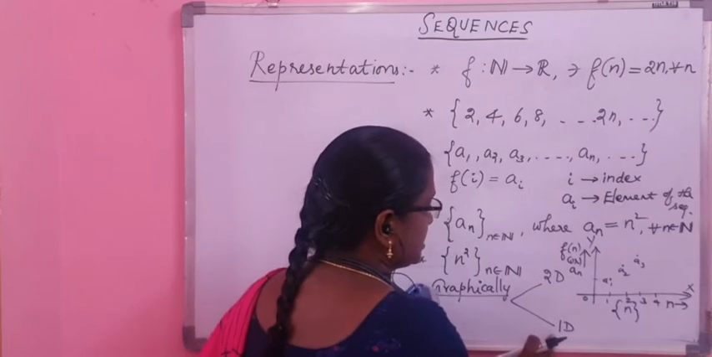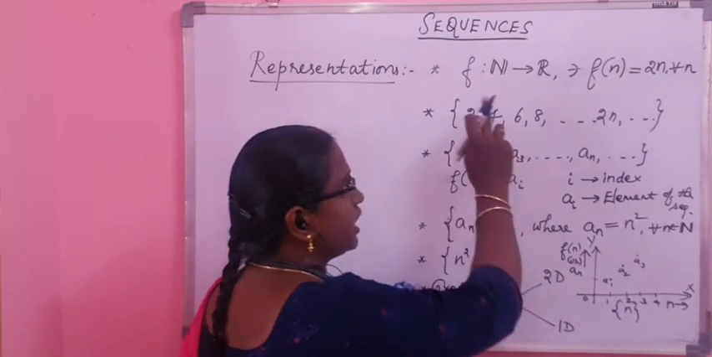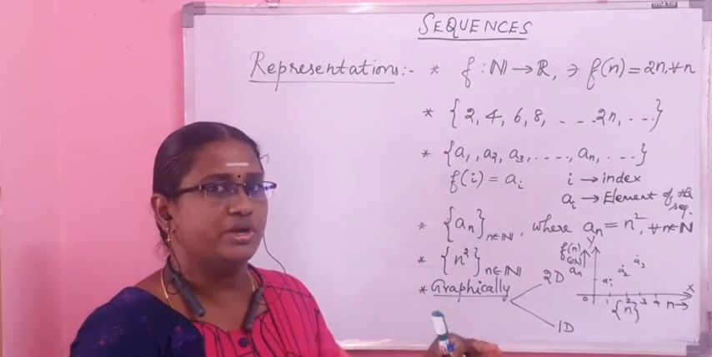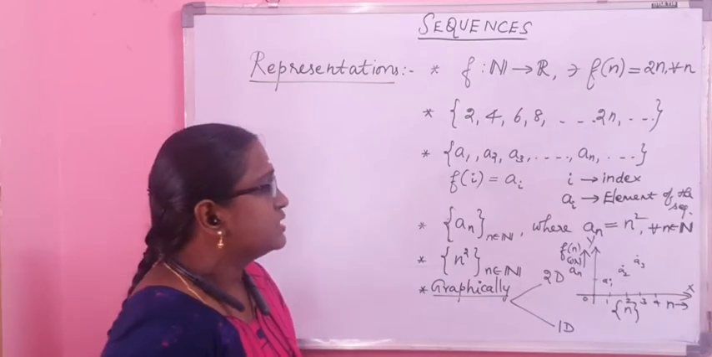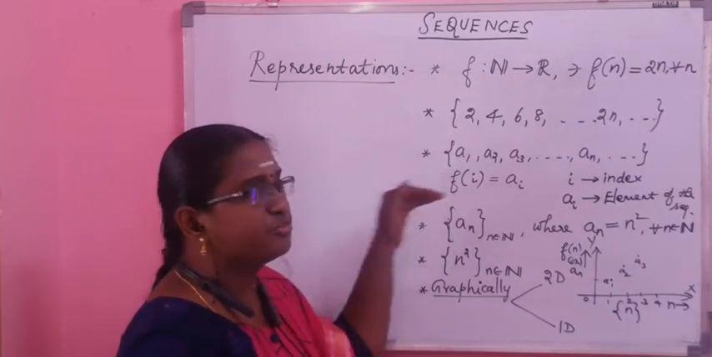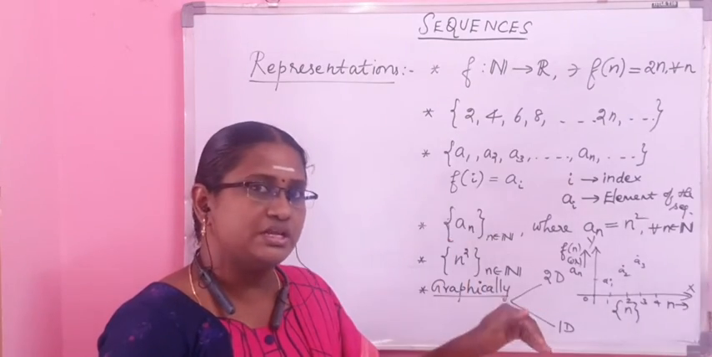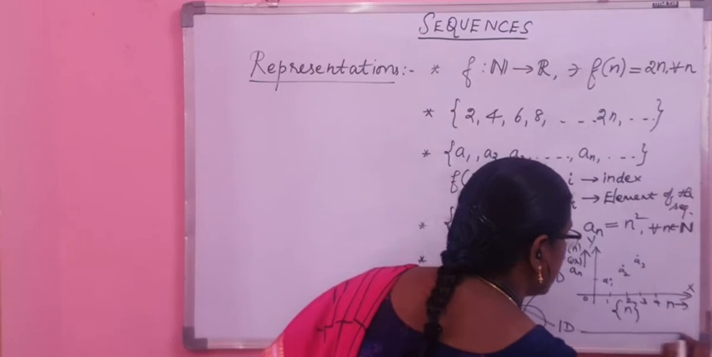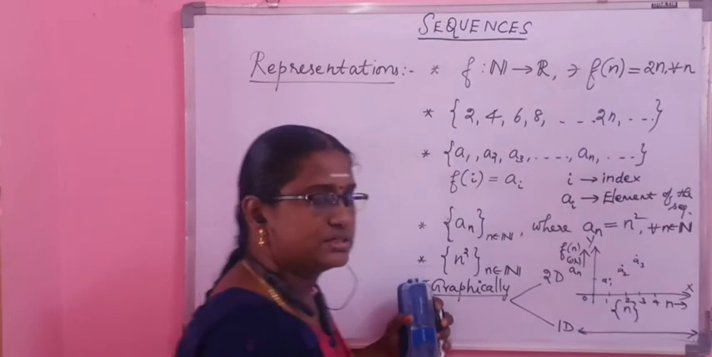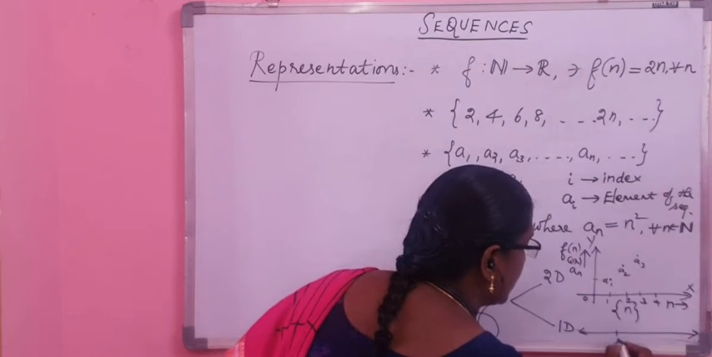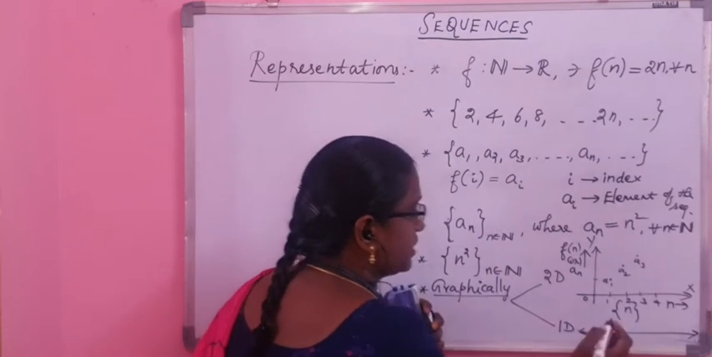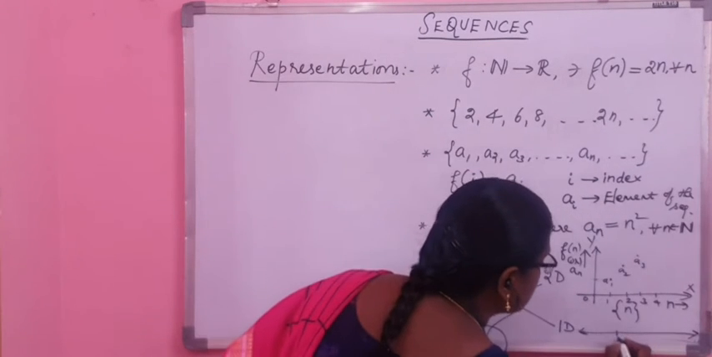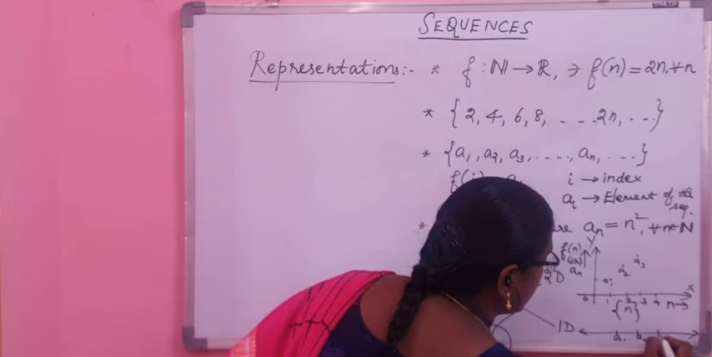Coming to the one-dimensional representation, it is well understood that every sequence has its domain as the set of natural numbers. All sequences have a common domain, namely the set of natural numbers, so it is not necessary to specify the domain all the time. With the understanding that the domain is always the set of natural numbers, it is enough to plot the image elements alone along the real axis. We just plot the terms of the sequence alone: a1, a2, a3 and so on.